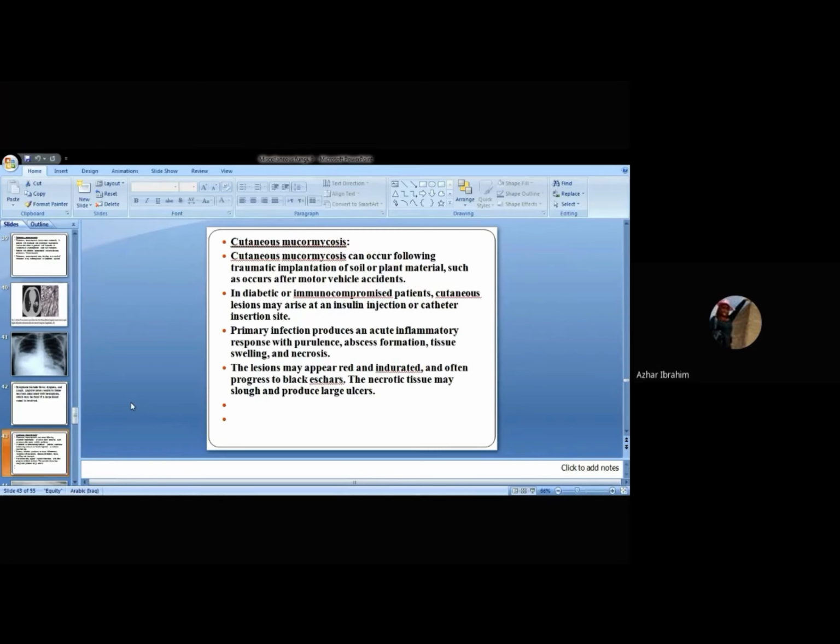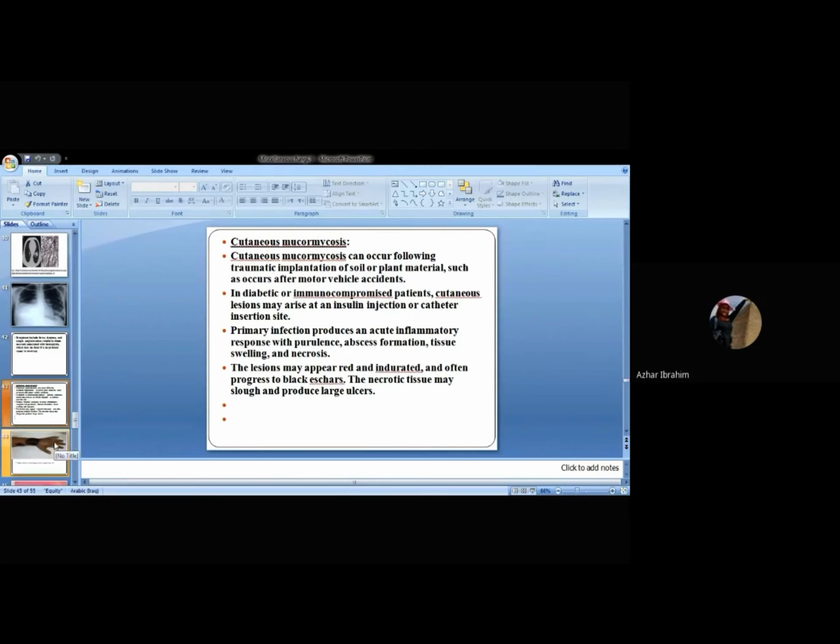What's the meaning of black eschars? Eschars, that means scabs, okay? It turns blackish in color. Why does it go from red induration to blackish in color? Black because of necrosis. You remember I said it causes necrosis, tissue necrosis, plugging of the blood vessels, causing the black eschars. The necrotic tissues may slough and produce large ulcers. The necrotic tissue sloughing produces large ulcers within time.